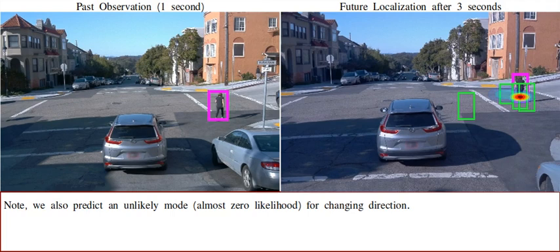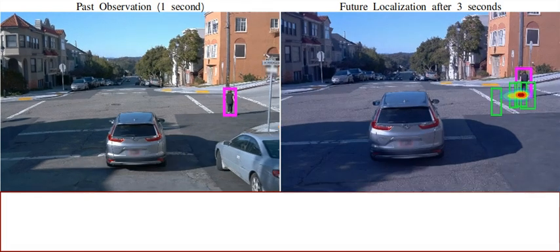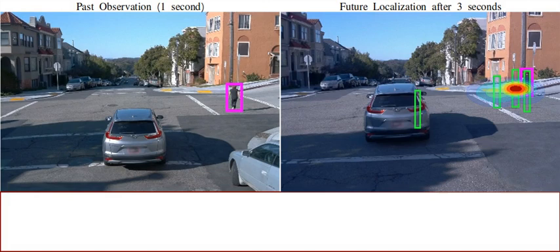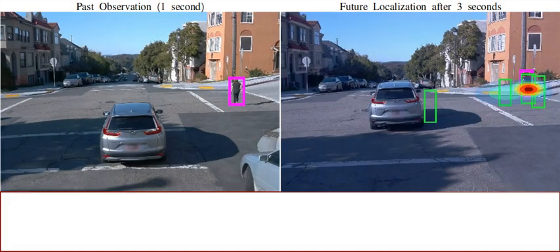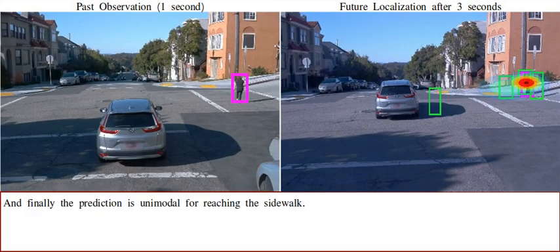Interestingly, we also predict an unlikely mode with almost 0 likelihood for changing direction and going back to the middle of the crossing. And finally, the prediction is unimodal for reaching the sidewalk.